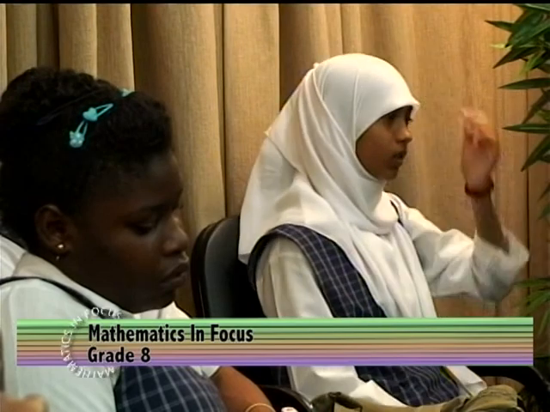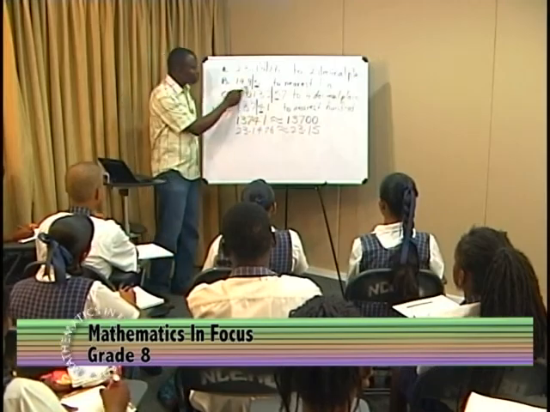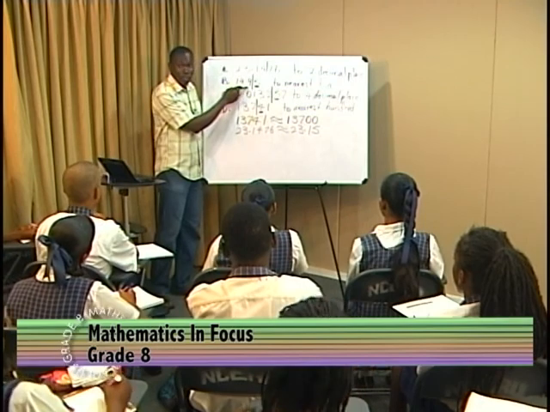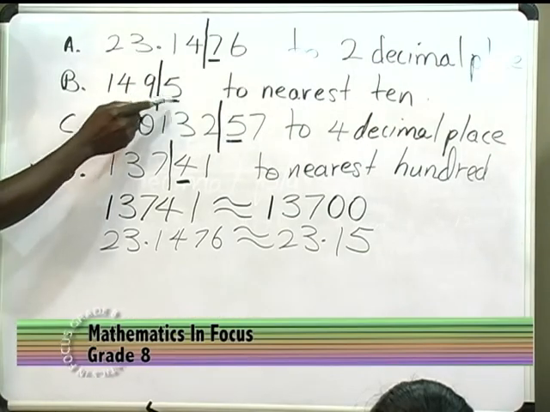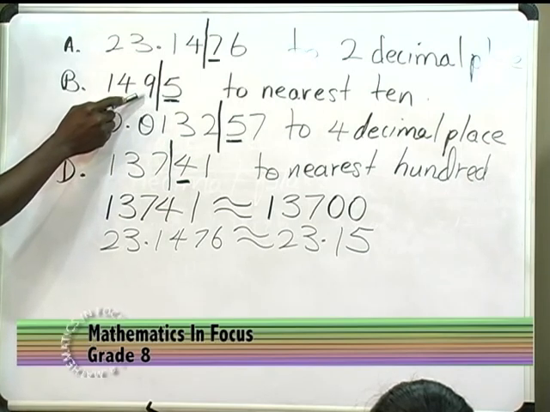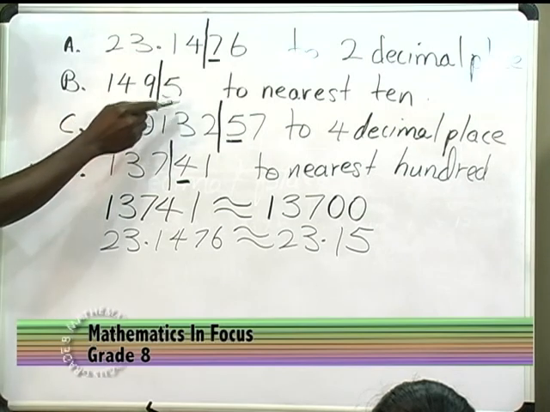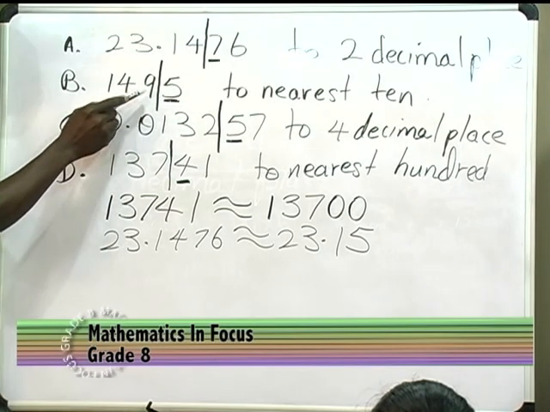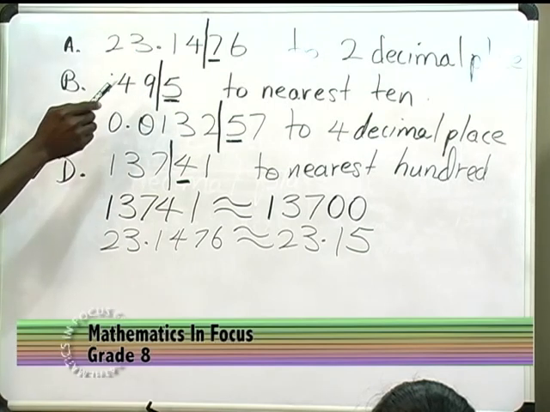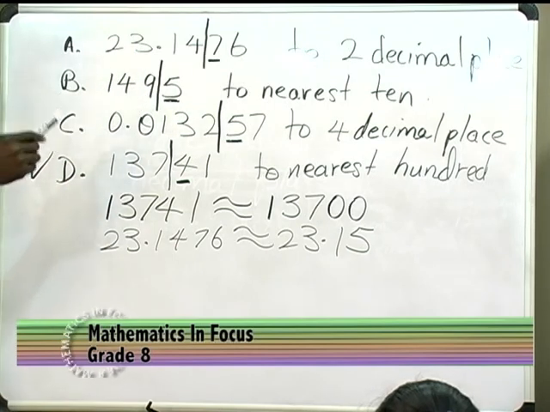Let me go over that again. If the previous digit, up to the cutoff point that we want, is odd and the following one is 5, well, then we increase this by 1. However, if this number is even and the following number is 5, well, we keep this number. We do not interfere with it. We just discard the 5 without doing anything. Is that clear? Yes. So let us examine B and C to see what it will be.